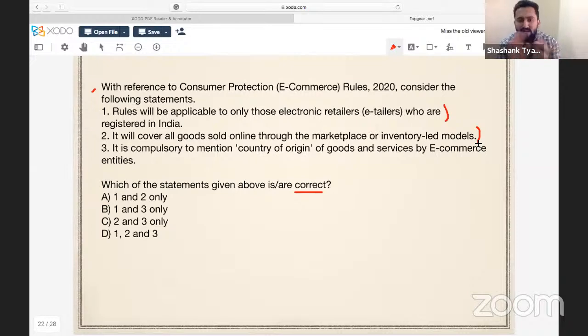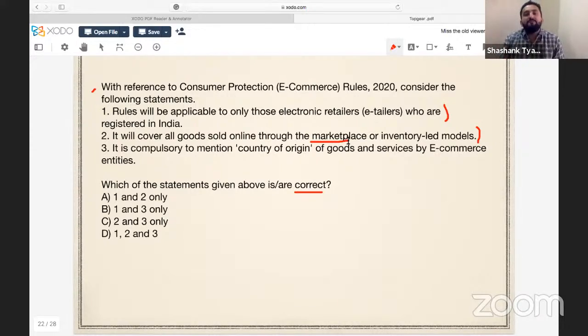Yes. And what is the difference between marketplace and inventory-led models? If we take the example of Amazon, it is an e-commerce site and it's a marketplace. When I say marketplace, it means it is possible that Raj Shekharan or Mohit or Abhishek have their shops, someone has a shop of stationery or clothing brand. Then individually they can register themselves at Amazon and sell their goods online through Amazon.